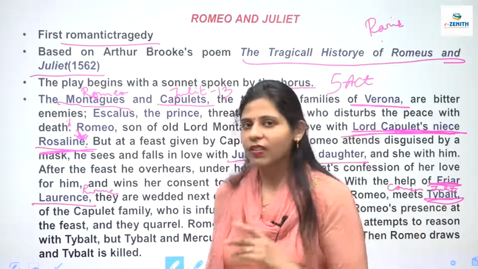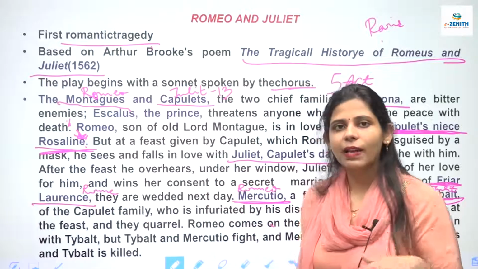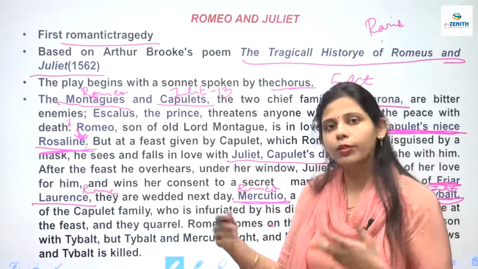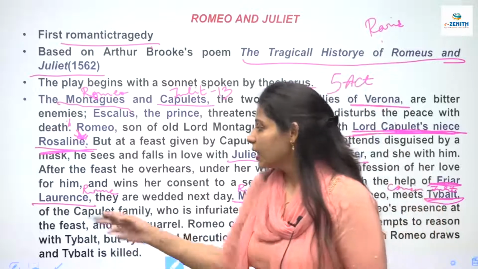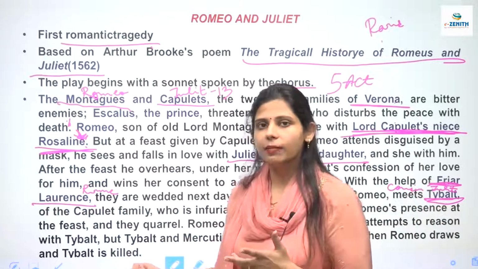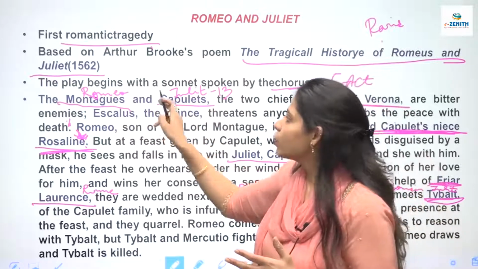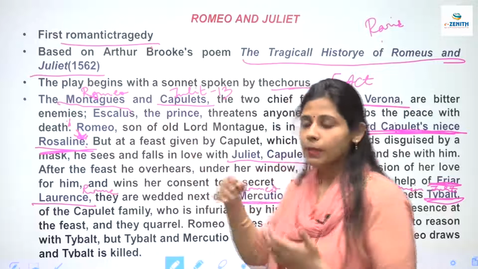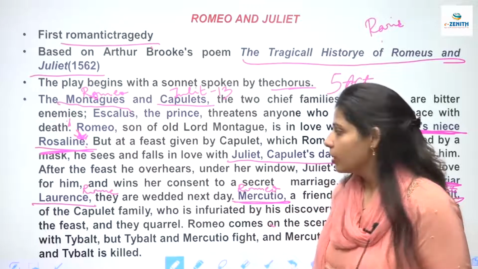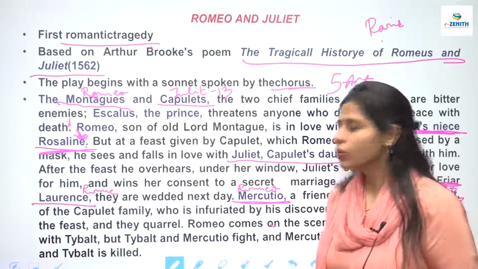Which Fair Lawrence finds very weird because 5 days back he was crying for Rosalind and he wanted to marry her. But then he thinks that if Romeo and Juliet get married, then the long age rivalry which was going on between these two families, that is Montagues and Capulets, can vanish if they both get married. So he agrees to the marriage.